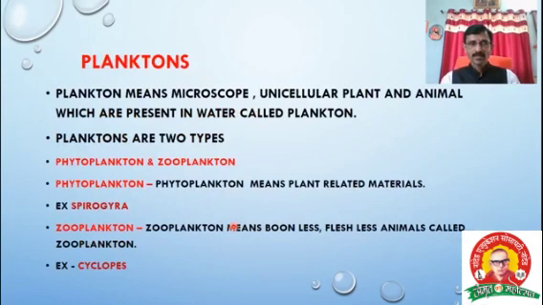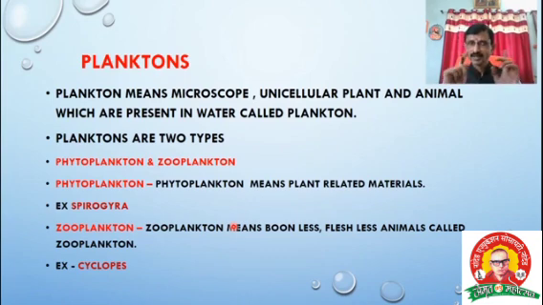Okay. Then the last bit, that is the plankton. All are the basic concept. What I am saying is the basic concept of fishery science before the introduction. Little bits one. Plankton. But what is meant by plankton? You have completed the 12th standard. I think you know about the plankton. Plankton means microscopic, unicellular plants and animals which are present in water called the plankton.